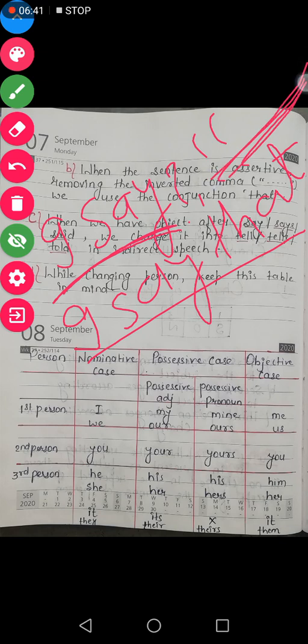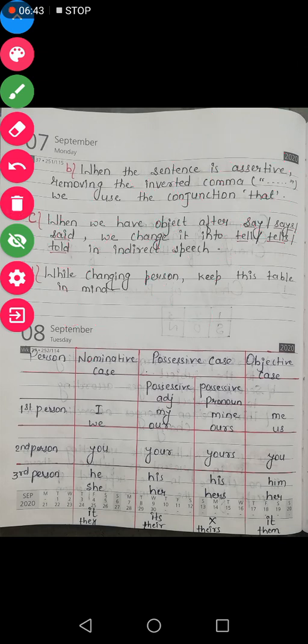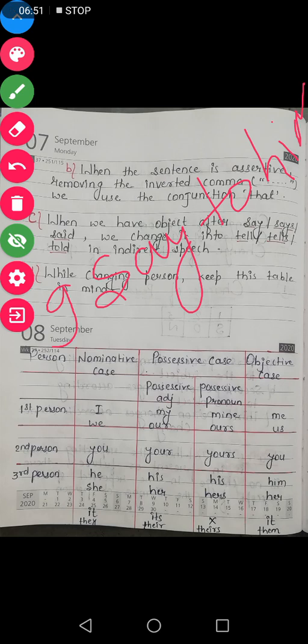But if I write I say to him, then say to will be changed into tell: I tell him.